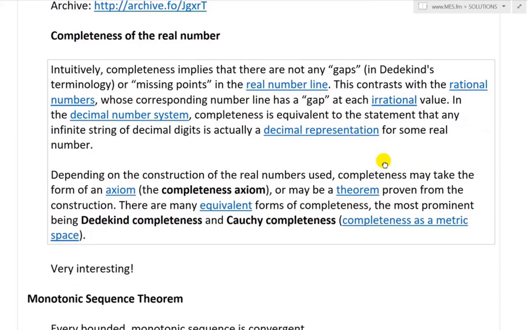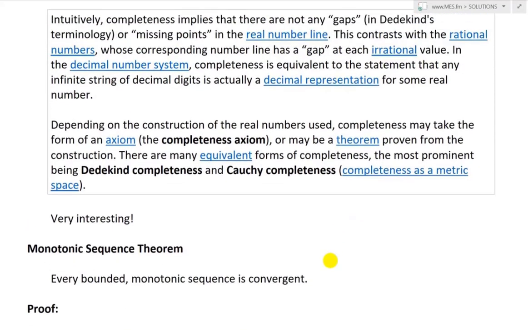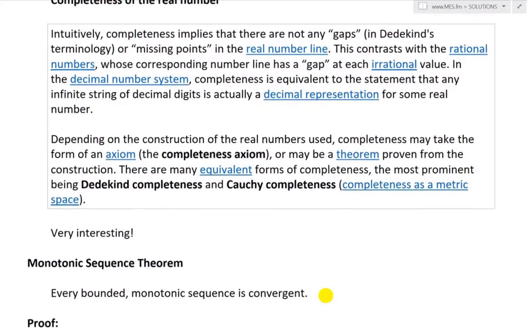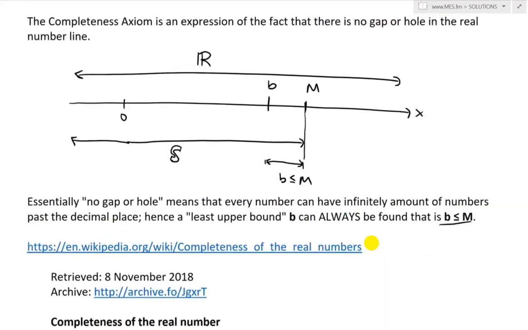Depending on the construction of the real numbers used, completeness may take the form of an axiom, the completeness axiom, which is stated above, or maybe a theorem proven from the construction. There are many equivalent forms of completeness, the most prominent being Dedekind completeness and Cauchy completeness, and completeness in a metric space. Very, very interesting stuff. I might go over that later, but I'll just stick with the axiom for now.